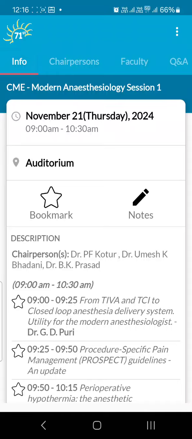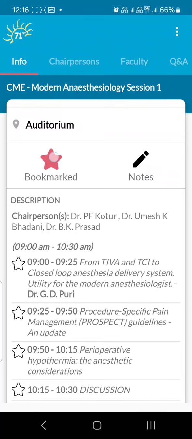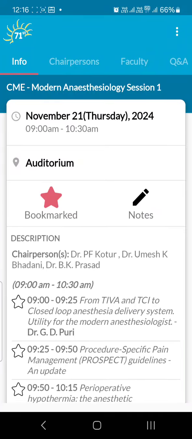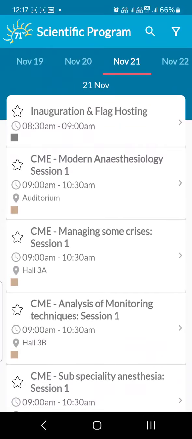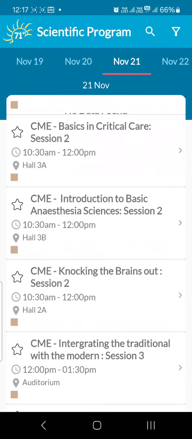So in this session, I can bookmark this session, I can take notes related to this session, and if I don't want to bookmark the entire session, then I can bookmark some granular topics. And I will explain what this bookmarking will do for you. It will actually create a personalized schedule for you. So let me go back and bookmark a few sessions on 21st.